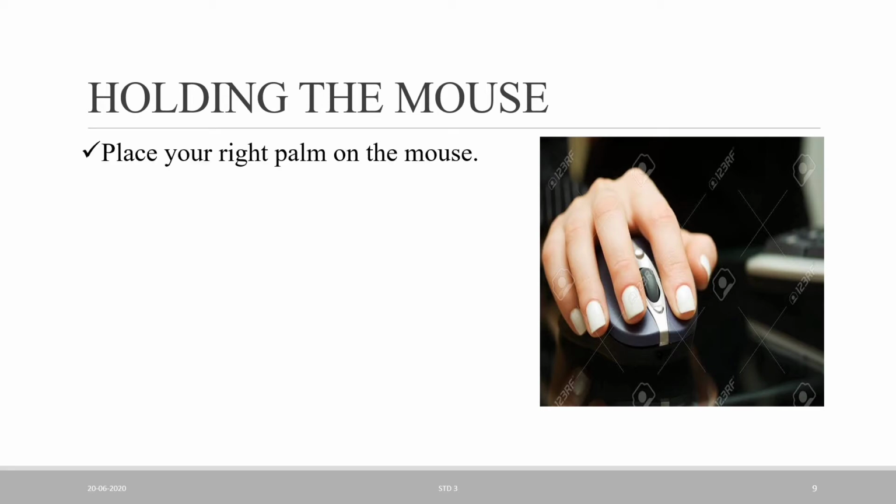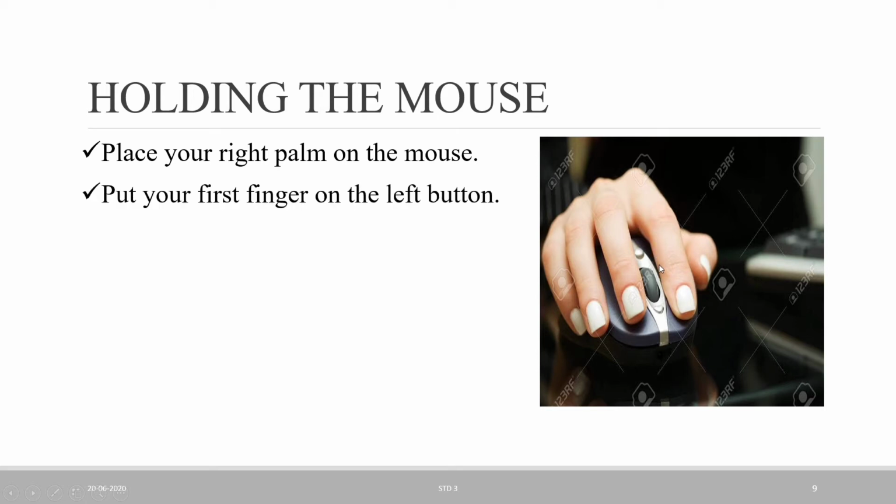So the first is, place your right palm on the mouse. What I am saying, you have to hold it with the help of the right hand. You can only use your right hand to hold your mouse. As this picture shows, this is our right hand and we can hold the mouse with this hand.